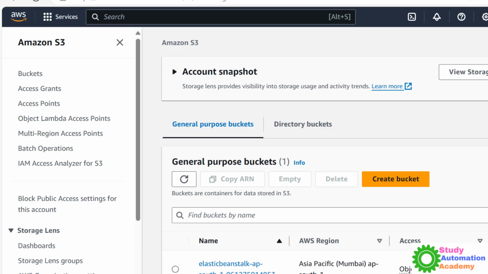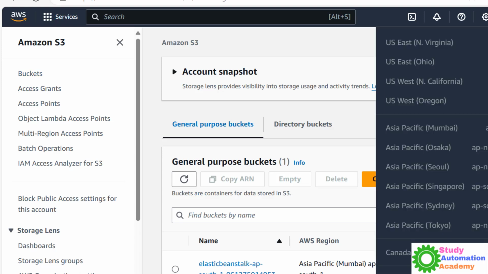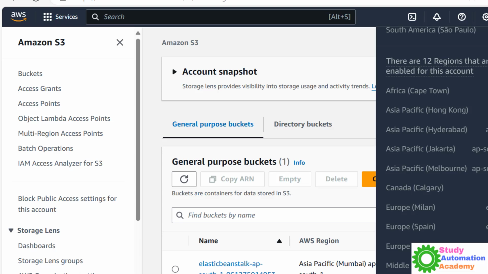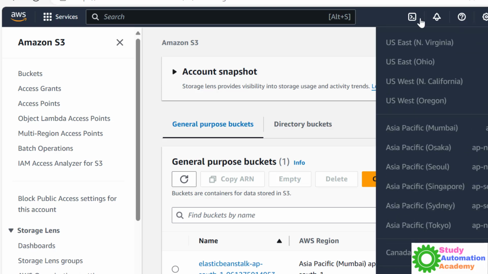Once you select anything, you can see it's showing global here. That means you can add any file inside S3, and that S3 can be accessed from all other zones, right? You can see different zones are available, so it will be regions and zones, right? It will be available there.